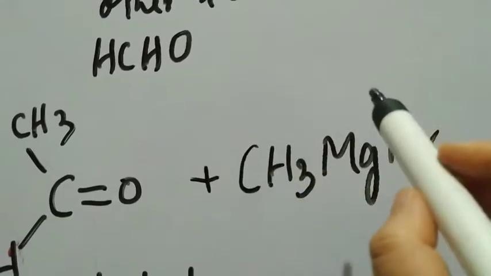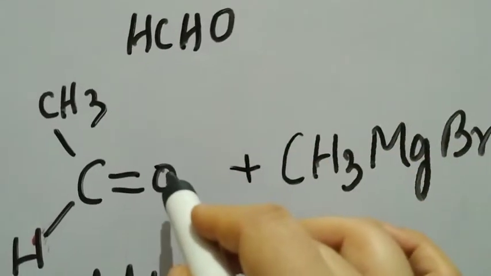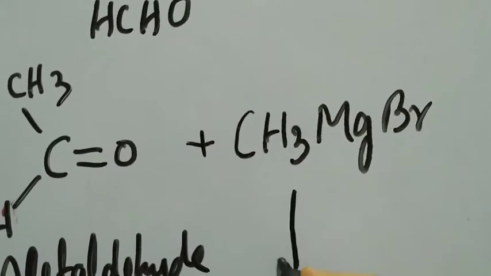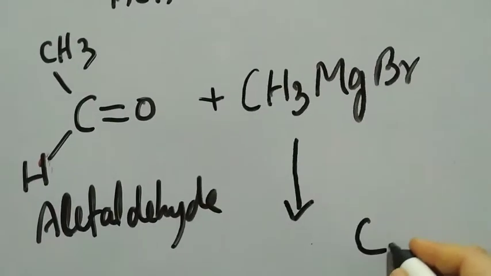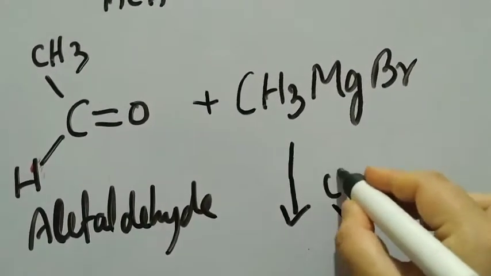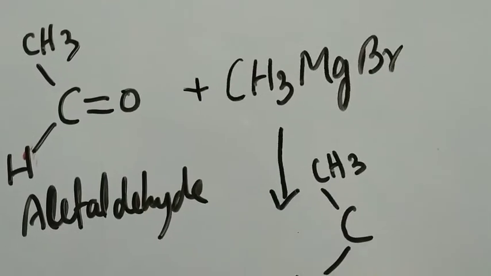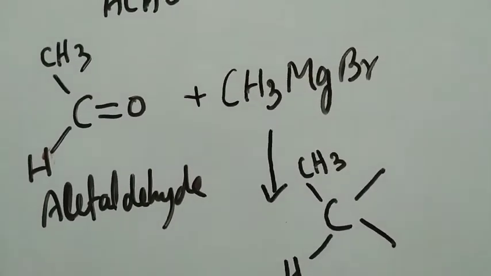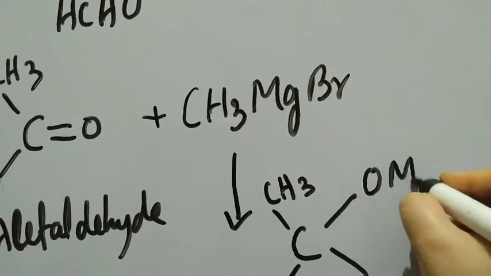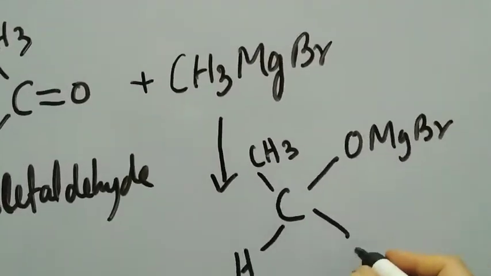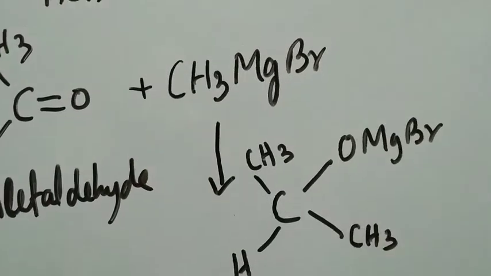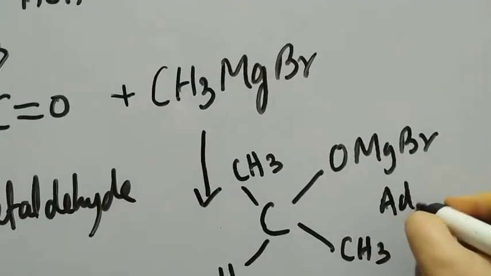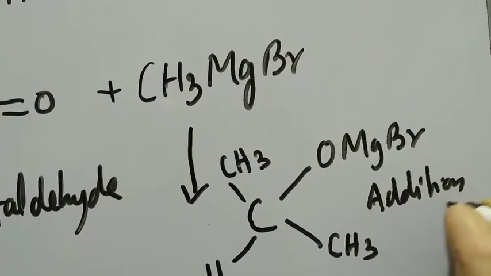This is negatively charged, this is positively charged. This is negatively charged, this is positively charged, because of which I'll write down C like that. It's CH3 just like that. It's hydrogen just like that. In place of double bond O, two single bonds. We have OMgBr here and we have CH3 here. What is this? Again, it is an addition product.